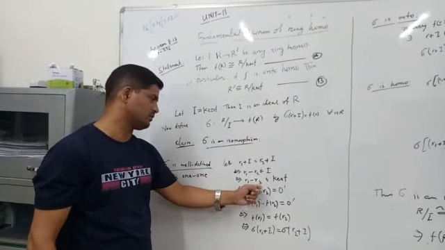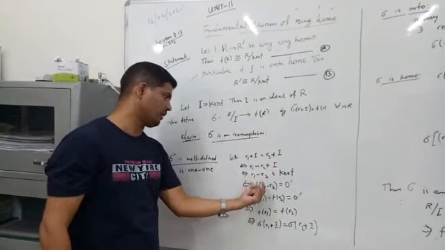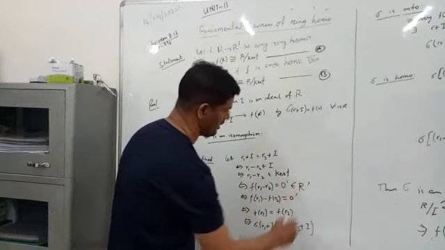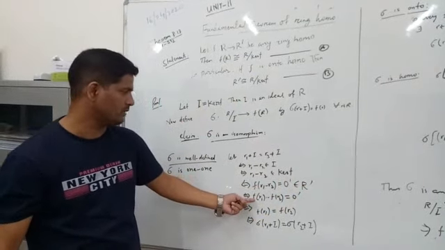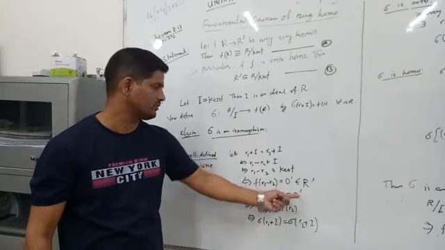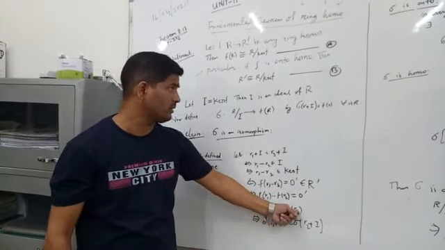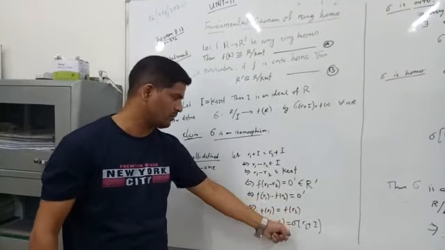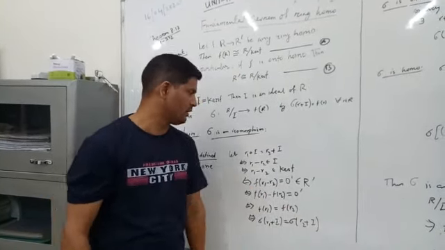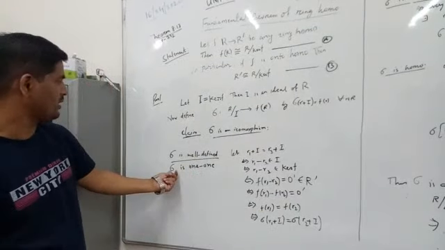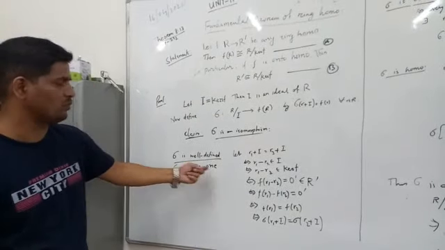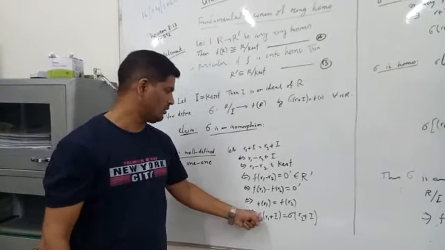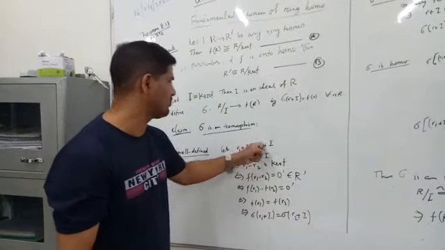By the basic properties, this holds if and only if r1 minus r2 is in I, and I is equal to kernel f. And then by the definition of kernel f, f of this element equals 0', that is the zero of R'. And since f is a homomorphism, this implies f(r1) minus f(r2) equals 0'. This implies f(r1) equals f(r2). Then by definition, f(r1) is sigma of r1 plus I and f(r2) equals sigma of r2 plus I. So similarly, we can show that map sigma is one-one. If we start from here, we can show that sigma of this equal to sigma of this implies this equal to this.